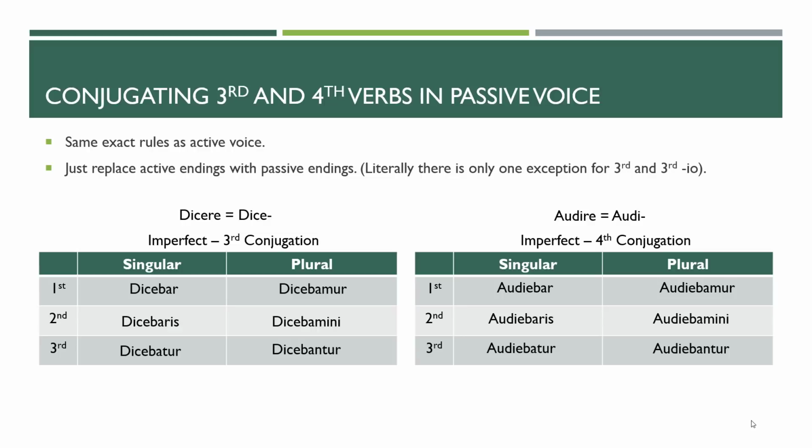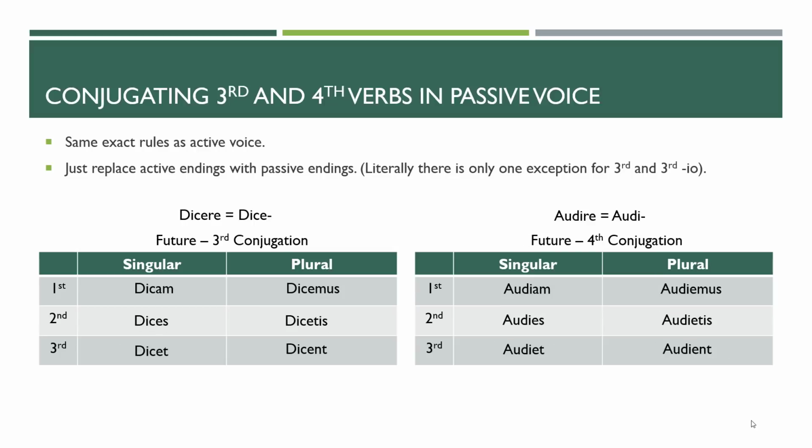Really, it's just a review of how to form third and fourth conjugation verbs, how to conjugate them, and then just doing this one rule, switching out the active endings for the passive endings. Same thing in the future. We have m, s, t, mus, tis, nt again, in both of these. All you're doing is switching them out for the r, ris, tur, mur, mini, ntur. That's all. Again, active voice, m, s, t, mus, tis, nt. Passive, r, ris, tur, mur, mini, ntur. That is all that's changing in any of these charts.